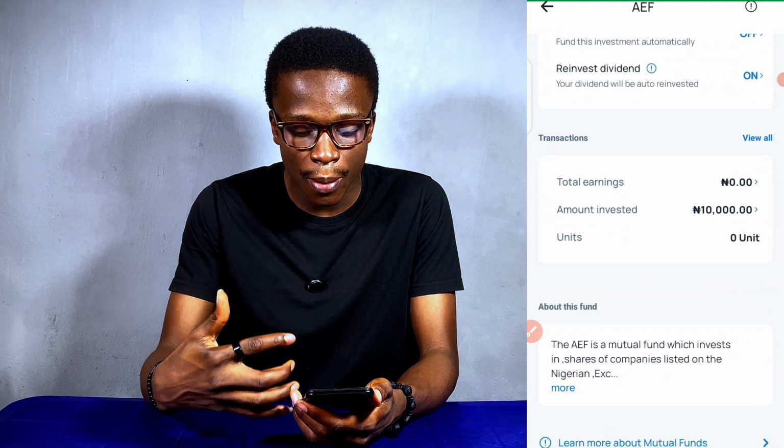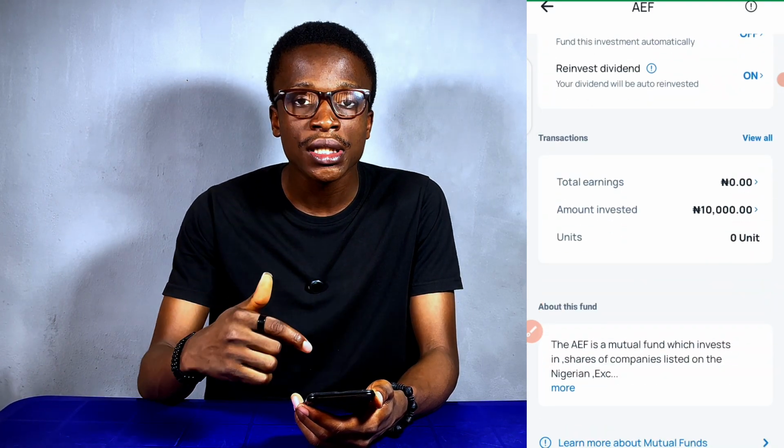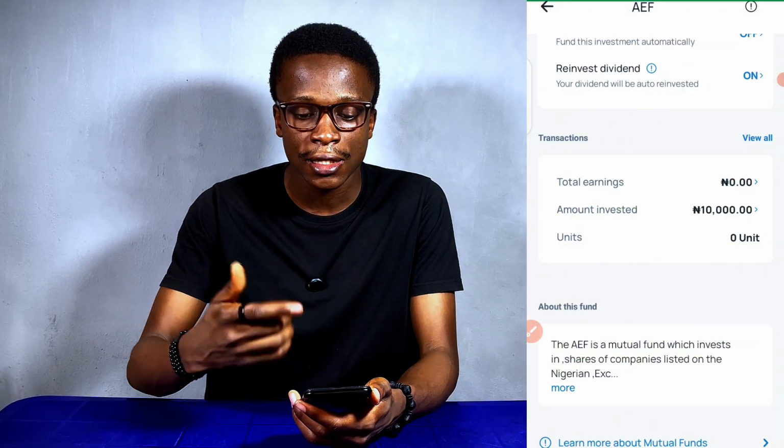So that's how to go about investing in mutual fund. Once they accept my mutual fund, it will start counting here. So basically, this is how to go about investing in mutual fund. It's that easy. You can get started doing it. All you have to do is to download the app Optimus by Afrinvest. I'll be dropping a link in the description of this video so you can effortlessly download the app and get started with investing in mutual fund. If you want to invest in the stock market but don't know which stock to pick, then mutual fund is the best option for you to get started when it comes to investing in the stock market.